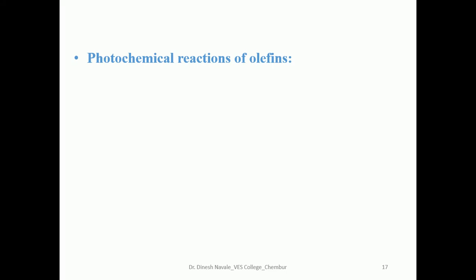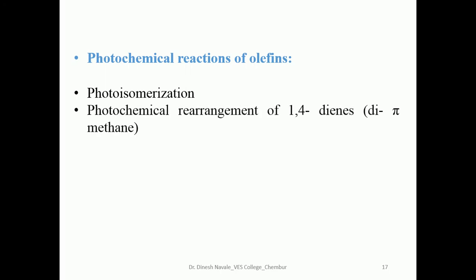So, photochemical reactions of olefins. In the next step we are going to see what different types of reactions can be shown by olefins. First we are going to see photoisomerization, and the second reaction that we are going to see is the photochemical rearrangement of 1,4-diene, that is the di-pi-methane rearrangement.